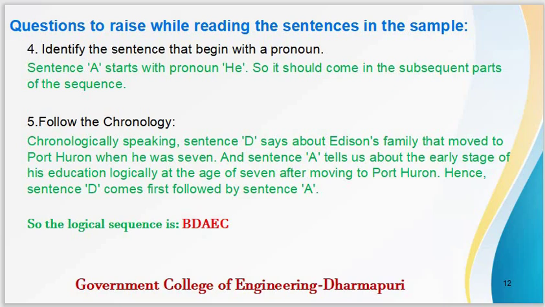Follow the chronology. Chronologically speaking, sentence D says about Edison's family that moved to Port Huron when he was 7. And sentence A tells us about the early stage of his education. So logically, at the age of 7 after moving to Port Huron. Hence sentence D comes first, followed by sentence A. So we have identified the proper sequence, the logical sequence. Now let us arrange them: B, D, A, E, C. So the logical sequence is B, D, A, E, C.